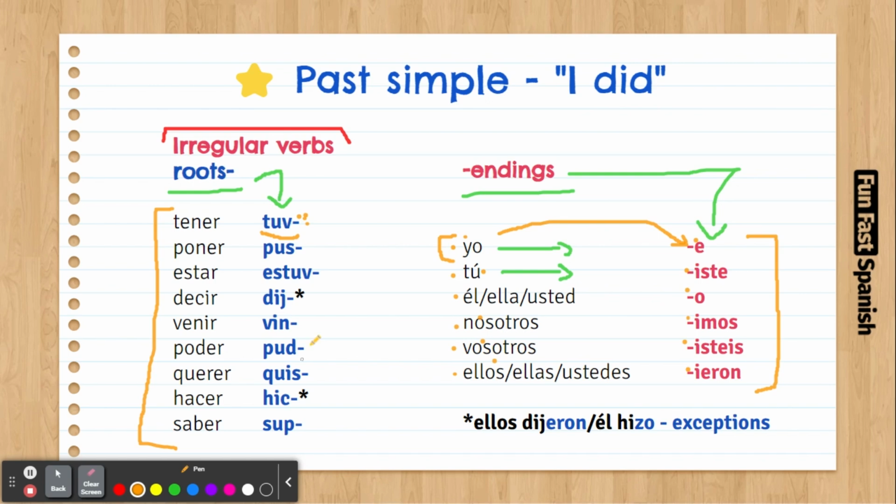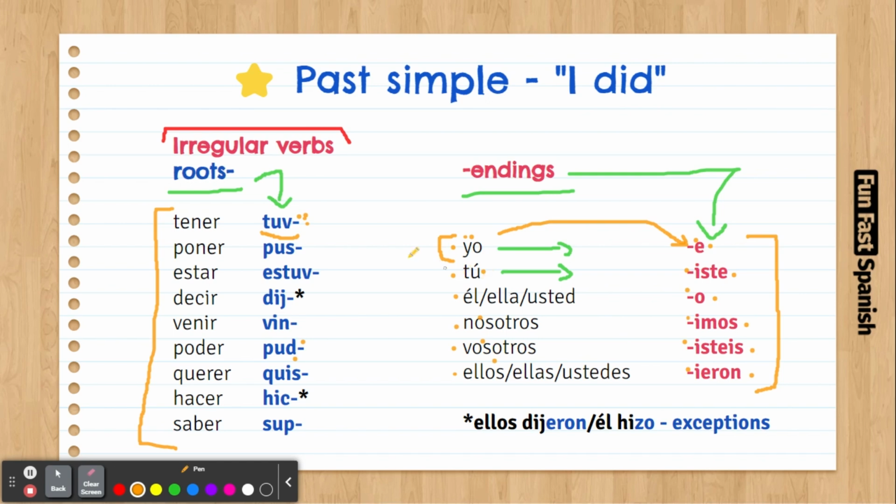So that was 5 seconds. If you want to say I could, you're going to say yo pude. Let's carry on doing the rest. Tú pudiste. Él pudo. Nosotros pudimos. Vosotros pudisteis. Ellos pudieron.